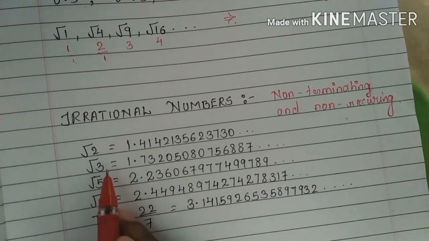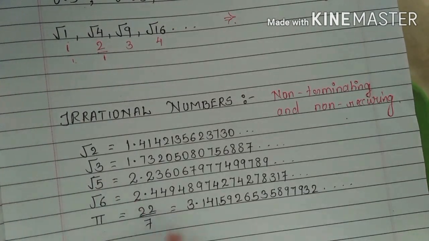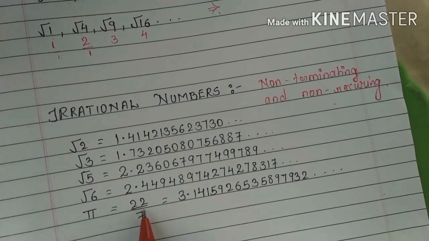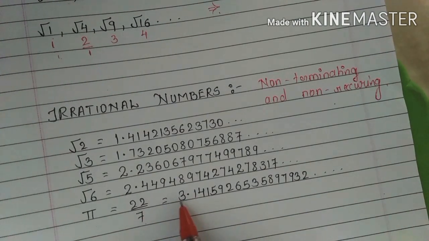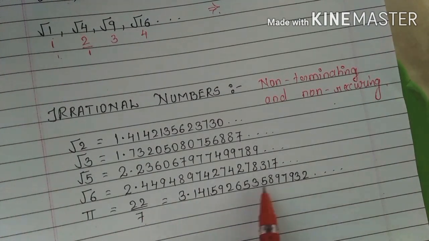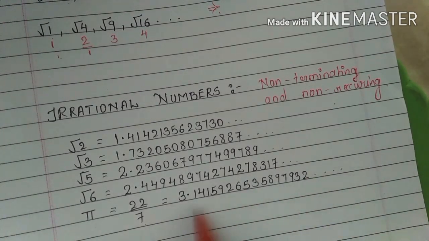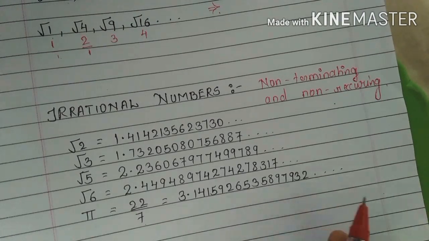The square root of 2, square root of 3, square root of 5, these all are examples of irrational numbers. One more, the value of pi, which is taken as 22 upon 7. After division, in this way we will get different numbers continuously. That means these numbers are non-terminating and non-recurring.